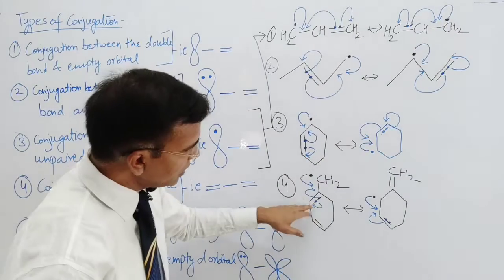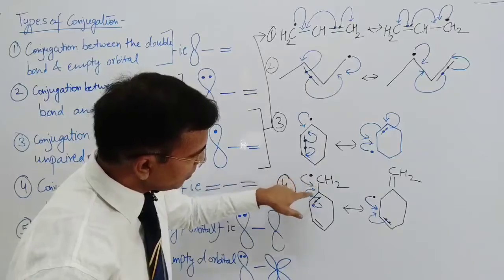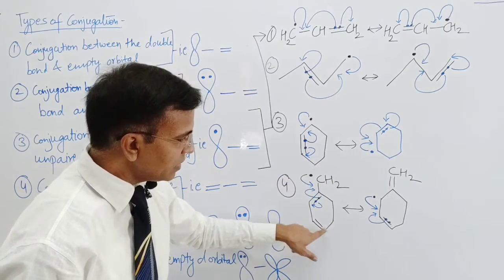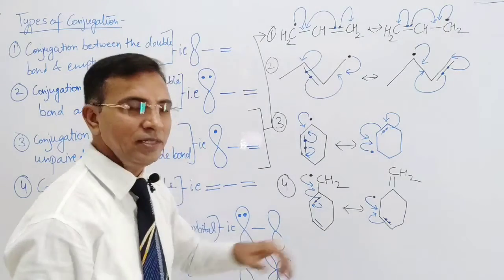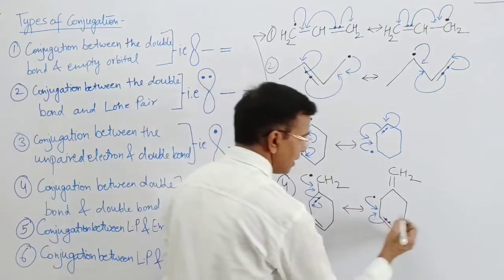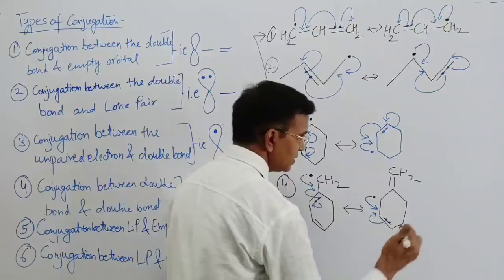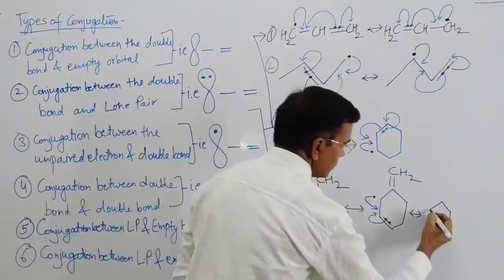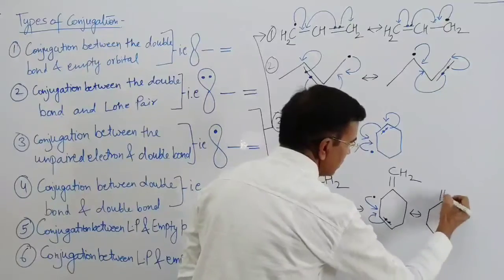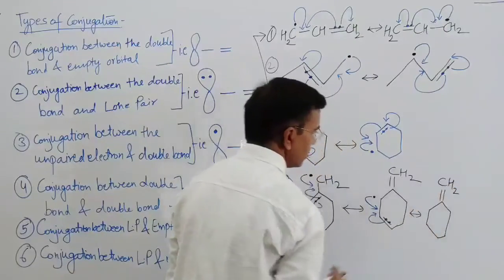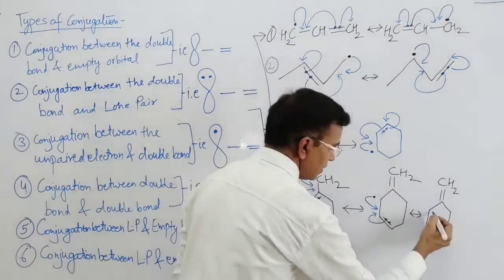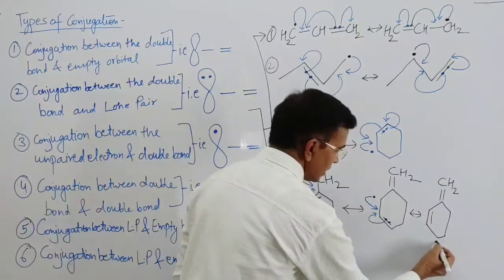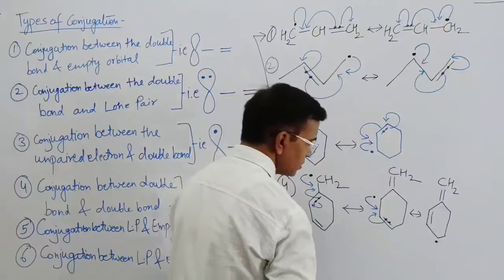So the conjugation is unpaired electron, sigma bond, double bond, sigma bond, double bond. So conjugation is up to this carbon, right? So again the species that comes into existence is double bond and unpaired electron this time, right?